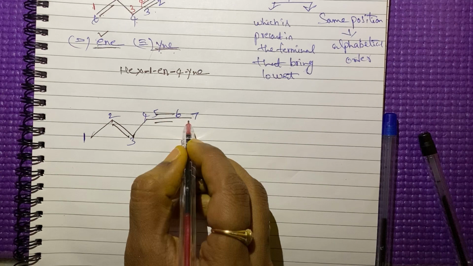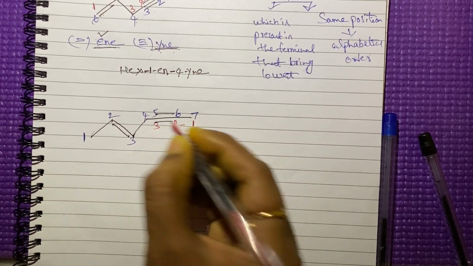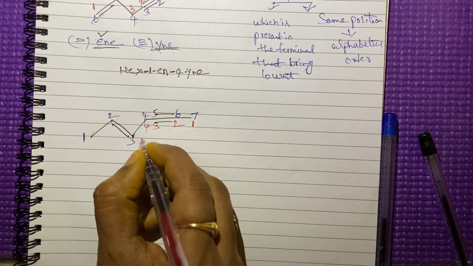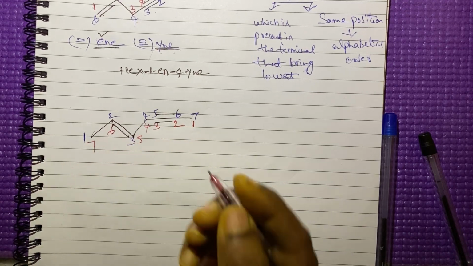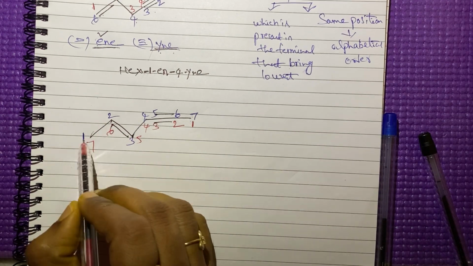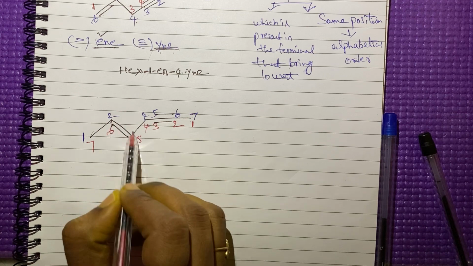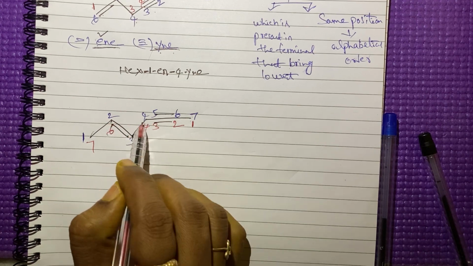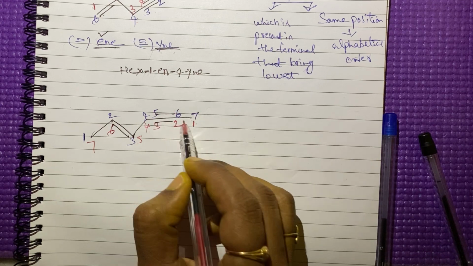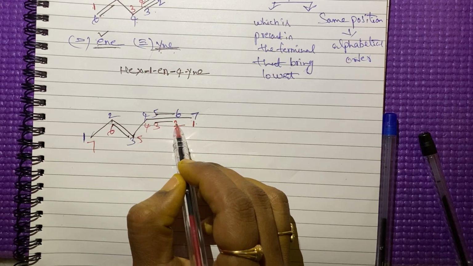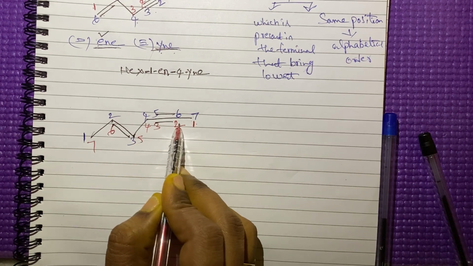If you give the number from the other side, 1, 2, 3, 4, 5, 6 and 7. If you give the numbering from this side, the double bond will get the second place, right? If I give the number from the other side, in which position will the triple bond be? In the second position. So both the bonds will get the same position.